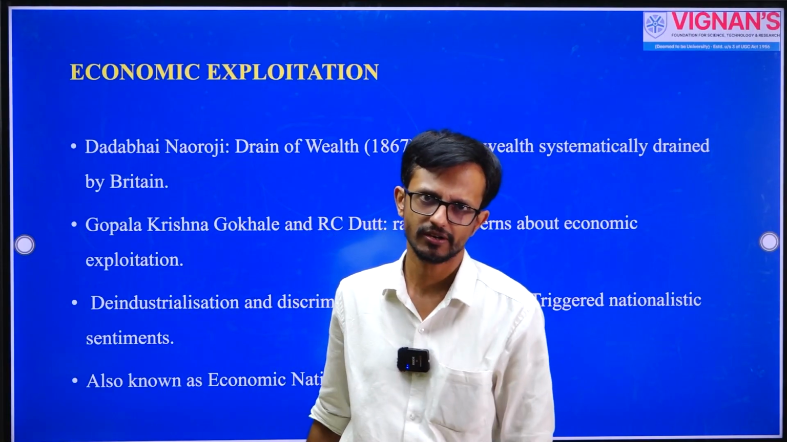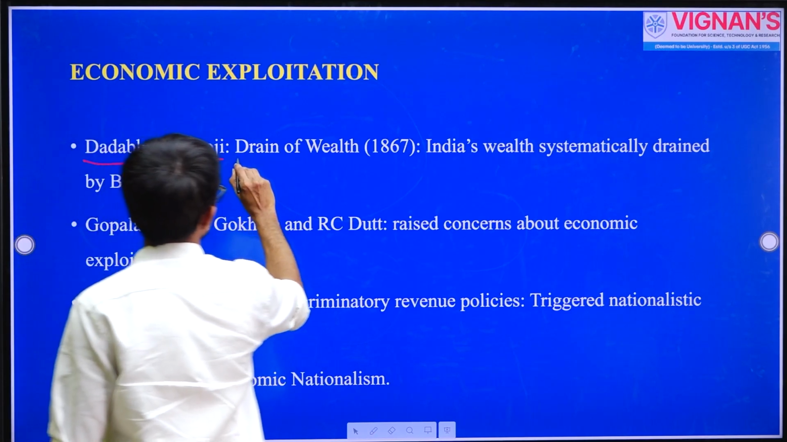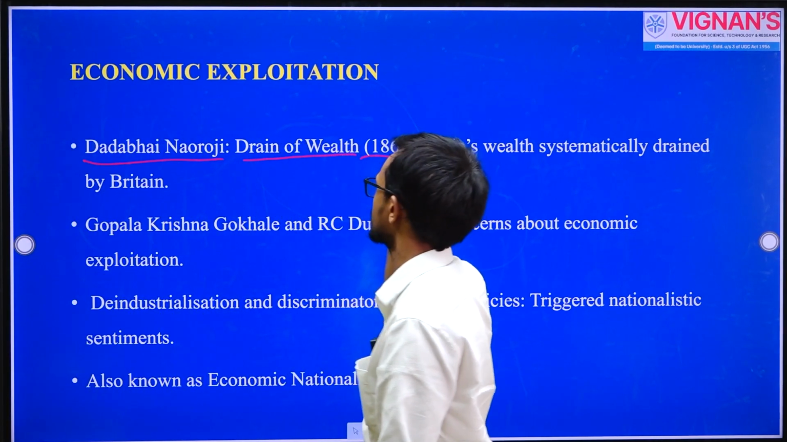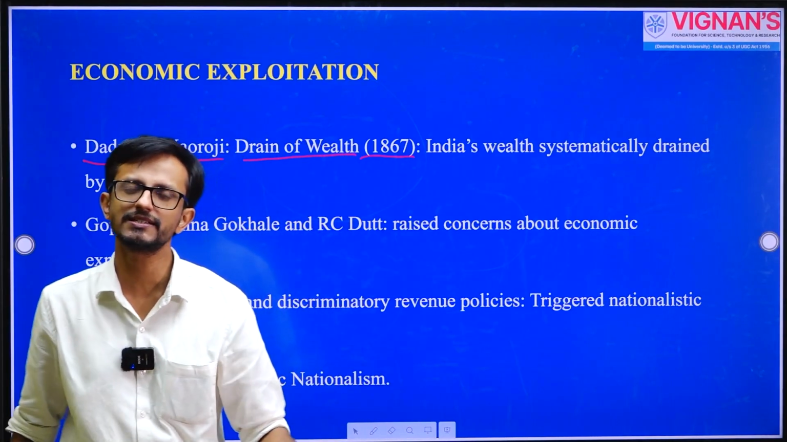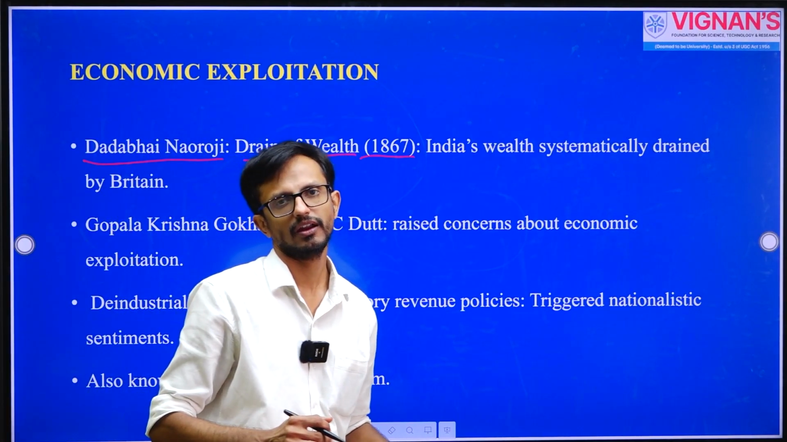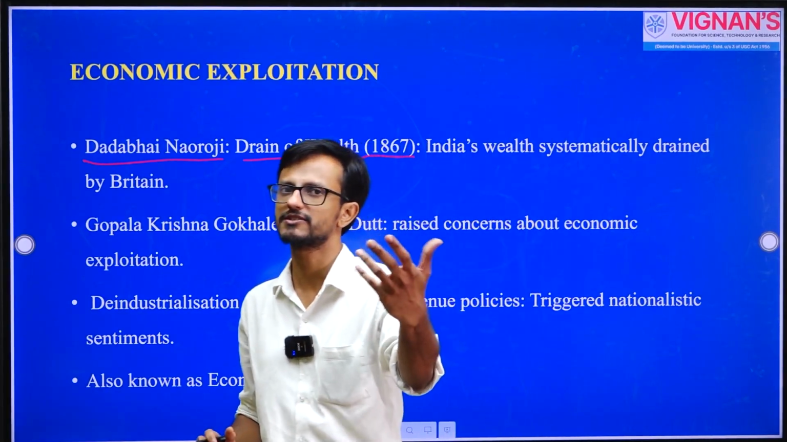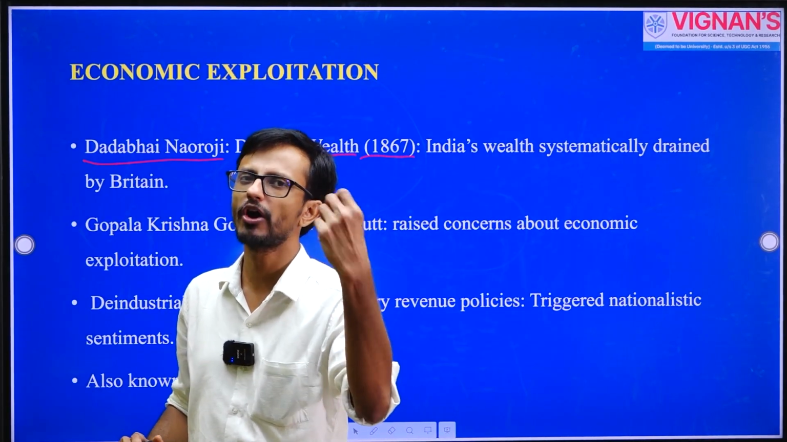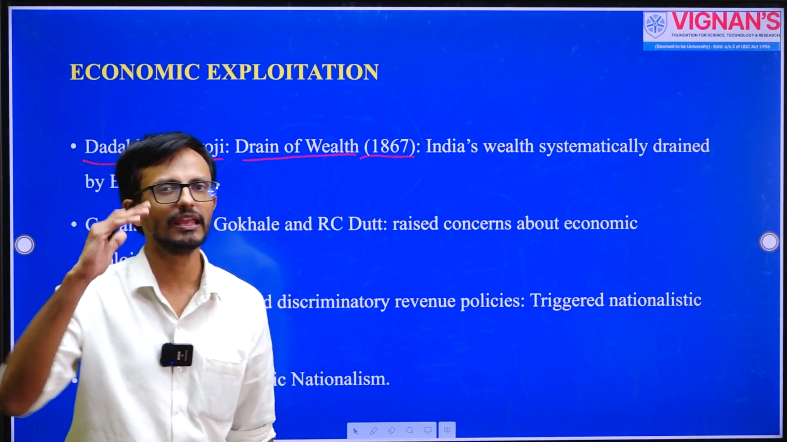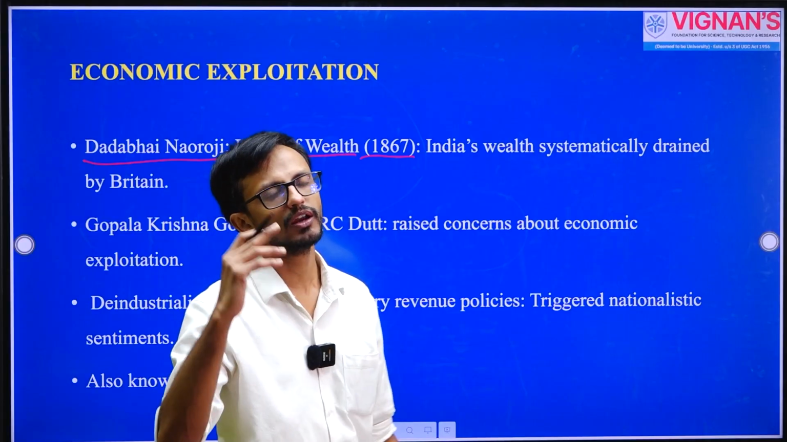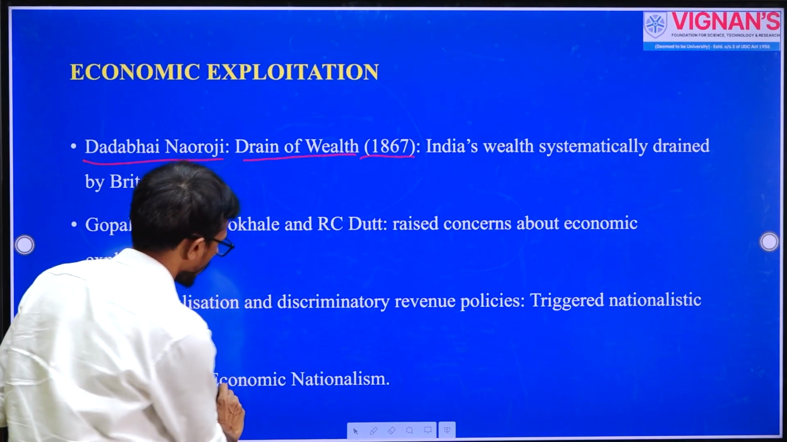Yesterday when we were discussing the consequences of the 1857 revolt, we also discussed the economic exploitation. Dadabhai Naoroji, Drain of Wealth, 1867. So Dadabhai Naoroji, whom we will be discussing in the section on moderates in the next lecture series, was one of the fierce critics of British colonialism, because he pointed to the economic exploitation that the English East India Company and the British Crown did to India. So we call this phenomenon economic nationalism.